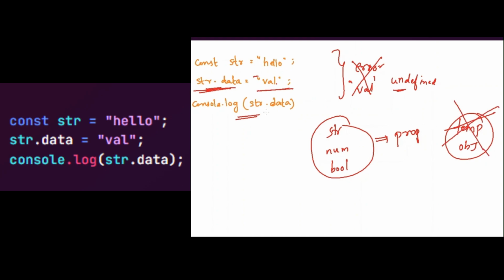In the last line, when you are trying to access this particular property from this primitive data type, it will create another temporary object. So this temporary object does not have any property called data. Due to this, it will return undefined to the console.